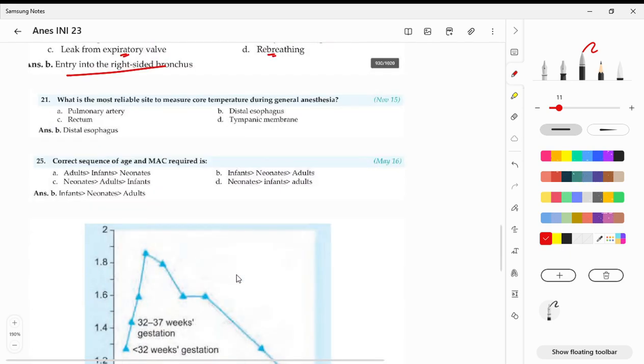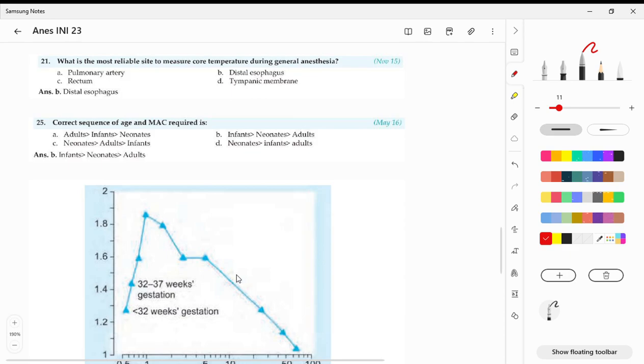So next you can see this. Preferred site of core temperature. This is also very important. Distal esophagus. Nothing more to explain here. This is important. Correct sequence of your alveolar concentration. Minimum alveolar concentration required to induce the effect of the drug in the patient. So what are we going to do here?